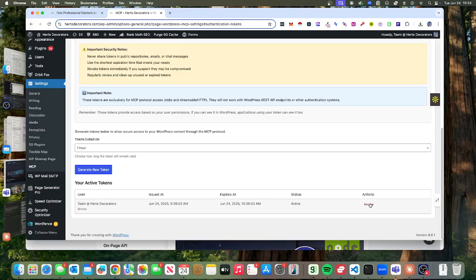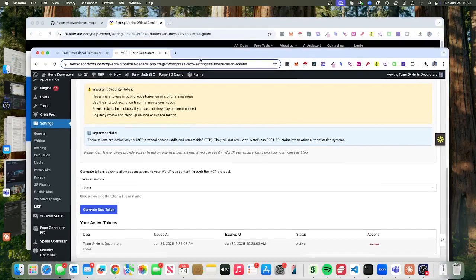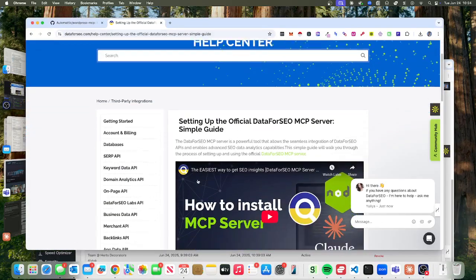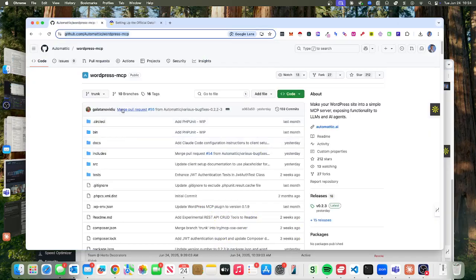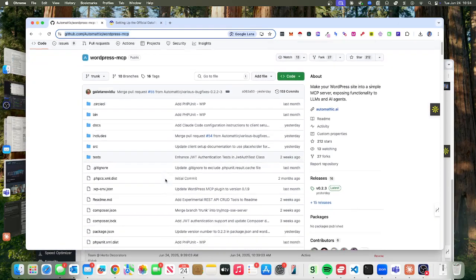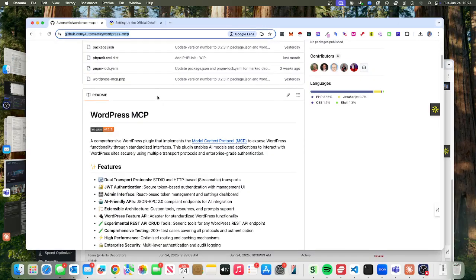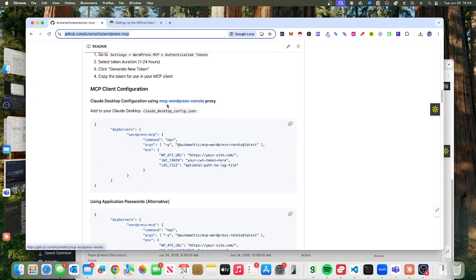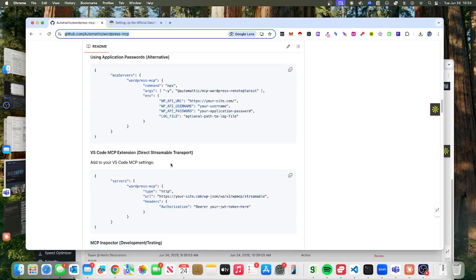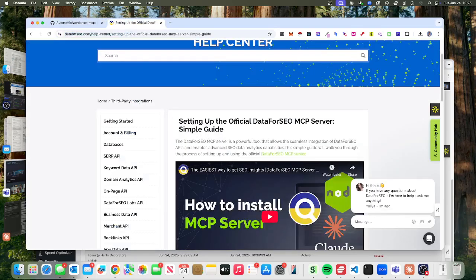So what I think you could potentially do is combine these two MCP servers that we were looking at, which are here: the DataForSEO MCP server, and then the WordPress WP Automatic, because it's all public, right? They've got to make them public. So if you combine these two things together, which is what I'm going to go and work on now, I think you've potentially got a hugely powerful SEO tool, and it can be based upon statistics, because anyone can say, I can get your page to rank, right? This is the thing that everybody always says, I will get your page to rank. Yeah, of course you will.